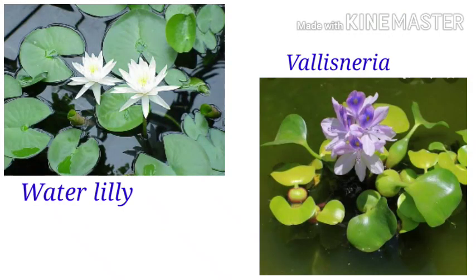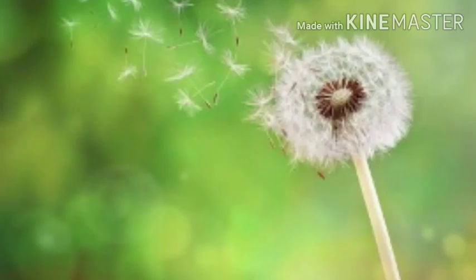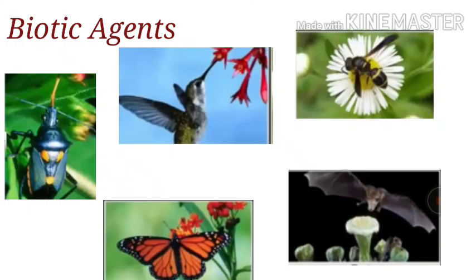Not all aquatic plants use water as pollinating agents, like water lily, water hyacinth. The flower emerges above the water level. The pollination takes place by insects. Wind and water pollinating flowers are not colorful and do not produce nectar. Next we are going to discuss about biotic agents.